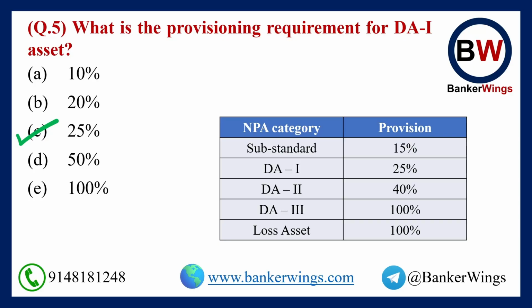For a substandard asset, 15% of the outstanding amount has to be provided. For a DA1 asset, 25% of the outstanding has to be provided. For DA2, 40% of the outstanding loan amount has to be provided. And for DA3 and loss asset, it has to be 100%.